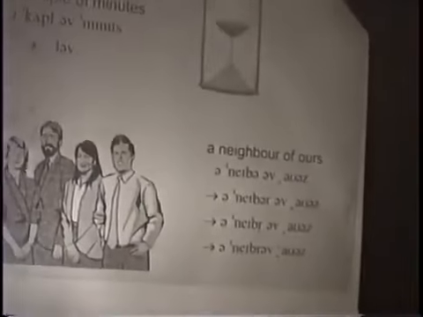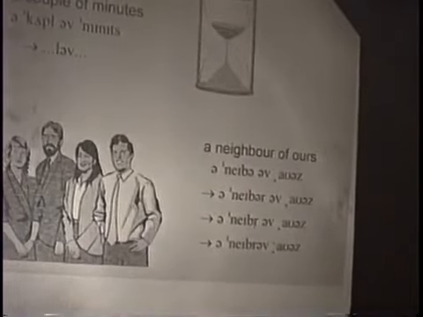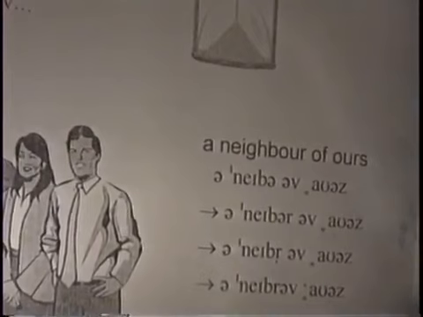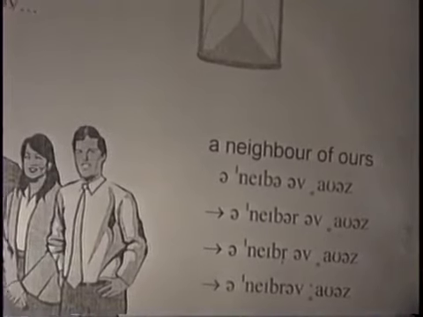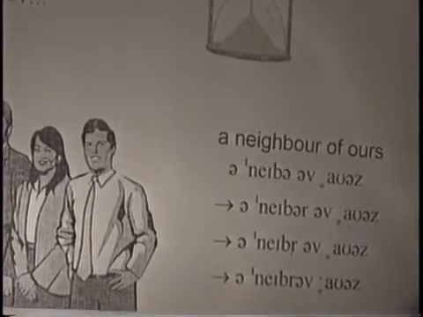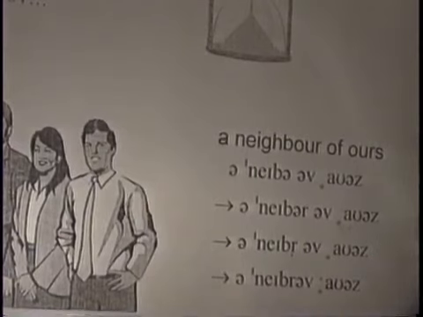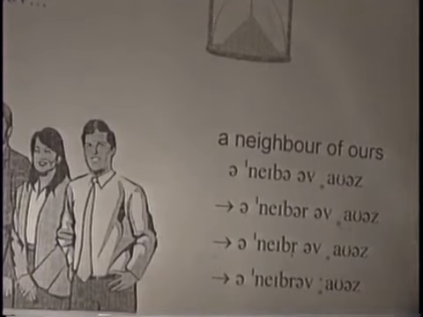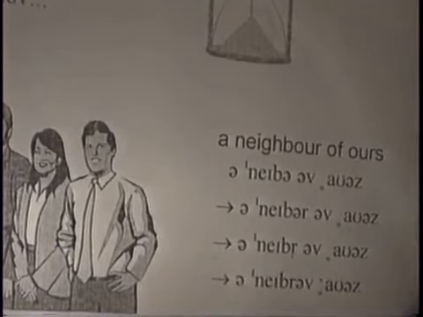Now, this involves the business of linking R as well. A neighbour of ours. Of weakens to of, weak form. Neighbour acquires linking R because it's followed by a vowel. Neighbour of. Schwa plus R gives you syllabic R, neighbour of. Syllabic R compresses to non-syllabic R, neighbour of. And so we can explain this common pronunciation of this phrase by referring to the underlying processes.